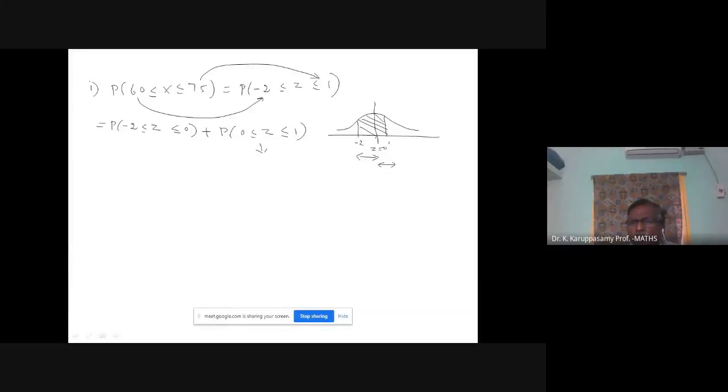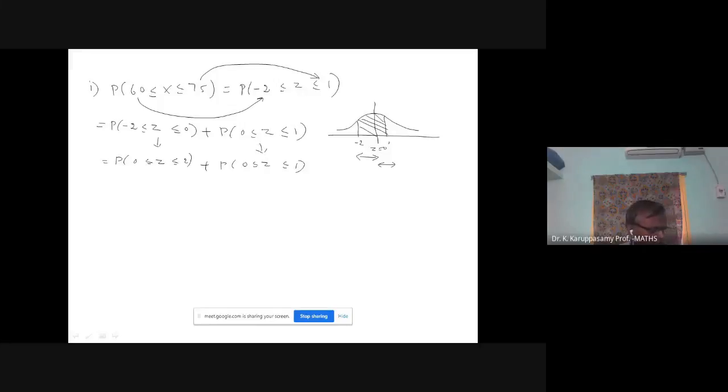Minus 2 to 0 is the same as 0 to 2, because whatever is on the left hand side is also on the right side. So the area from minus 2 to 0 is the same as 0 to 2. This should be changed: probability of 0 less than or equal to Z less than or equal to 2, and 0 less than or equal to Z less than or equal to 1. If anybody has a doubt, please ask. If you draw the diagram, nothing to worry. You don't need to remember any previous formula. With the symmetry condition, we can easily get it.